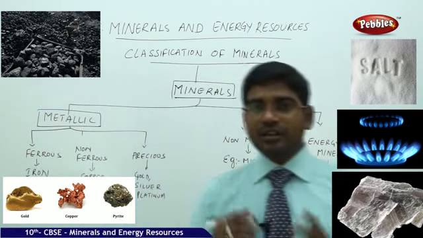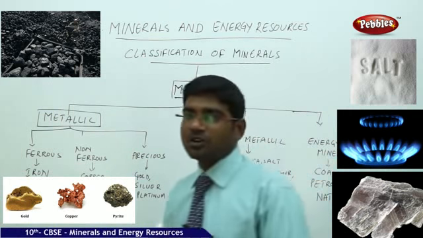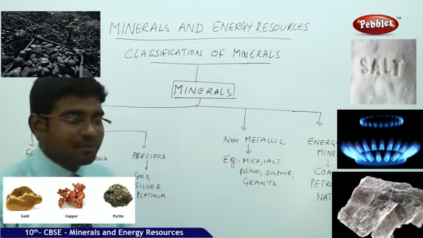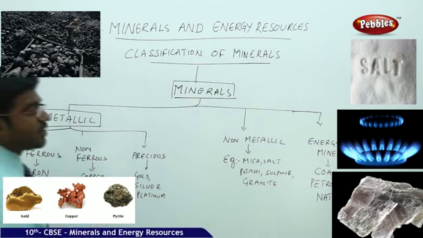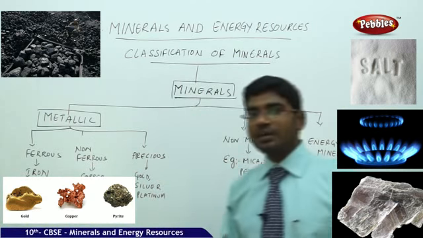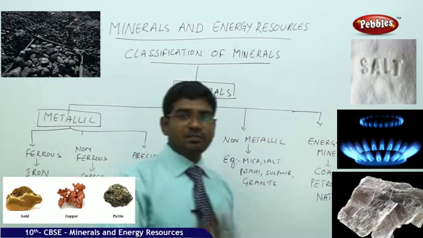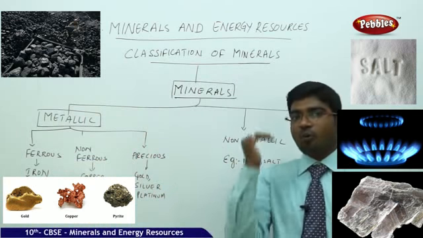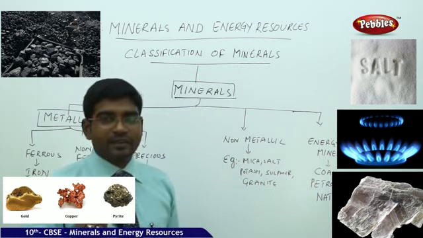Now let us see a major table that gives us a clear picture of the different categorization of the minerals. Let us look at the classification of the minerals on a very large table, so that it brings a clear picture for us of how the minerals are categorized. We have seen, based on the availability of the minerals, where they are available, what minerals are available, under which part and under which rocks they are available.